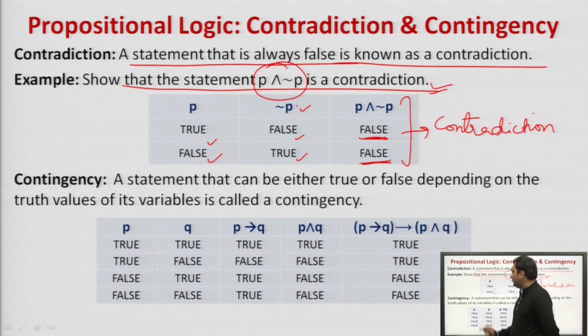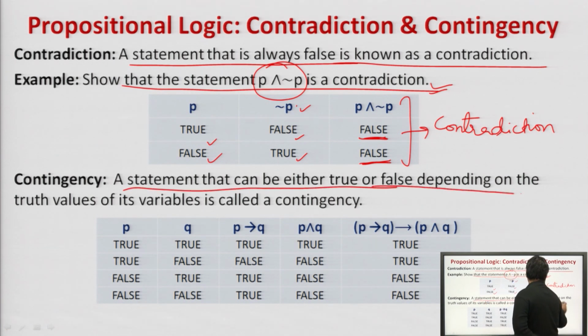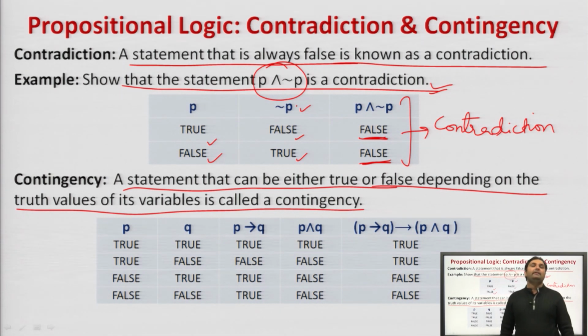What is contingency? A statement that can be either true or false depending on the truth values of its variables is called a contingency. So, we have divided this into three categories. A statement that returns all the values in the last column as true is a tautology. All the values in the last column as false is a contradiction, and a mix of true and false is called a contingency.